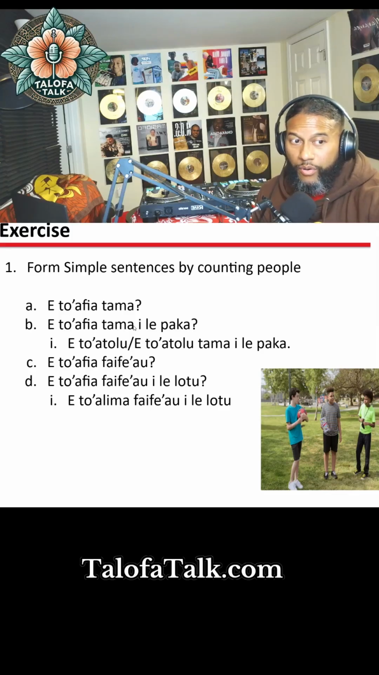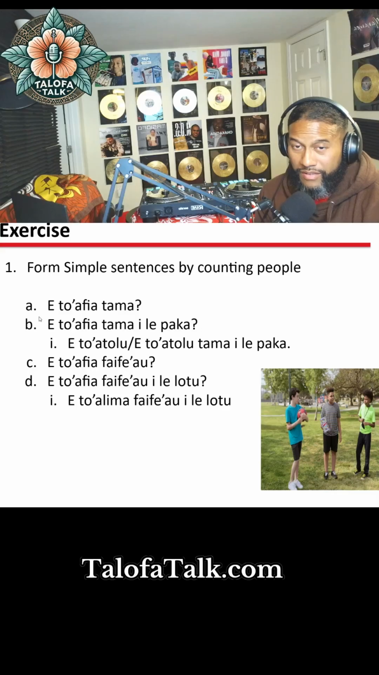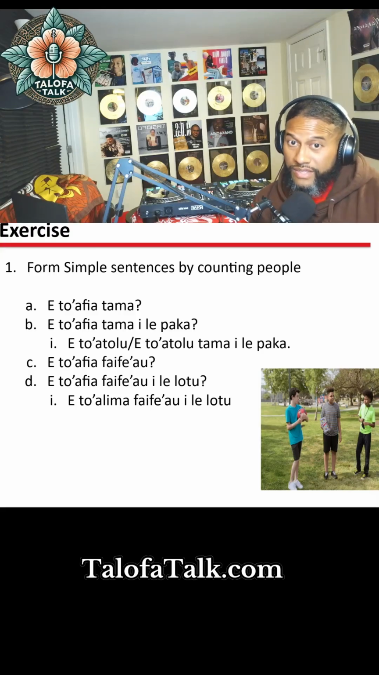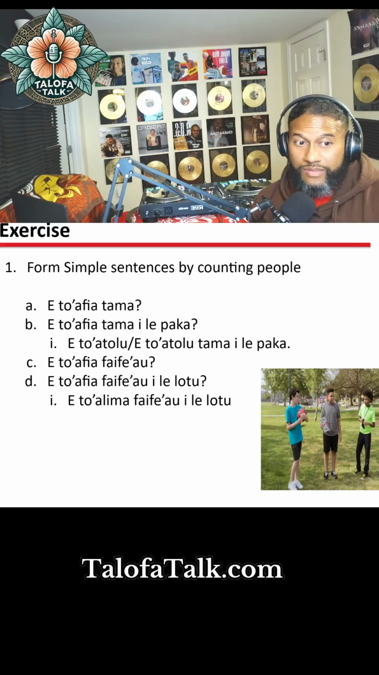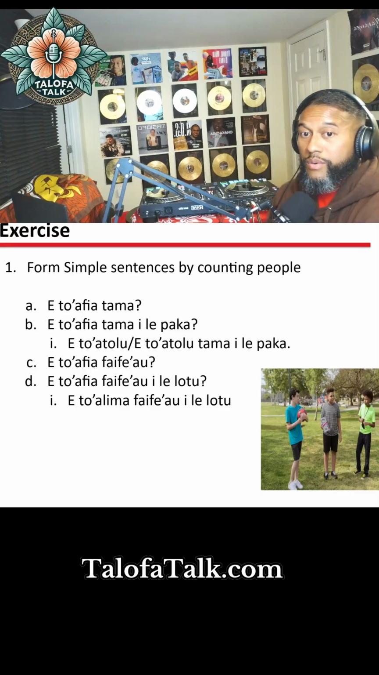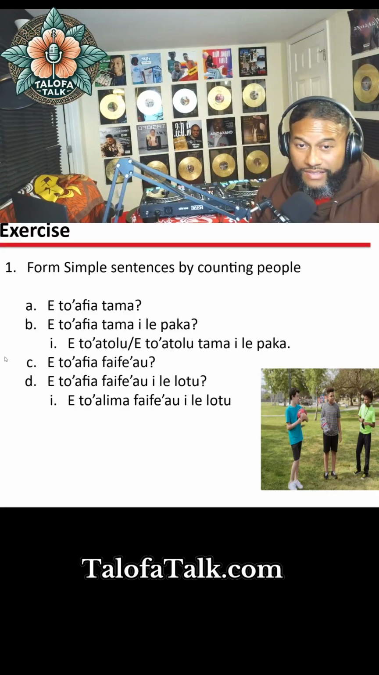All right, and then same thing right here. We're counting the boys in the park. So I see three boys in the park. So I'm asking, okay, e to'afia tama. I did it like this so that we can build our sentence. E to'afia tama. Okay, so we see they're in the park. E to'afia tama i le paka? All right, so the reply would be e to'atolu. So there's three boys.